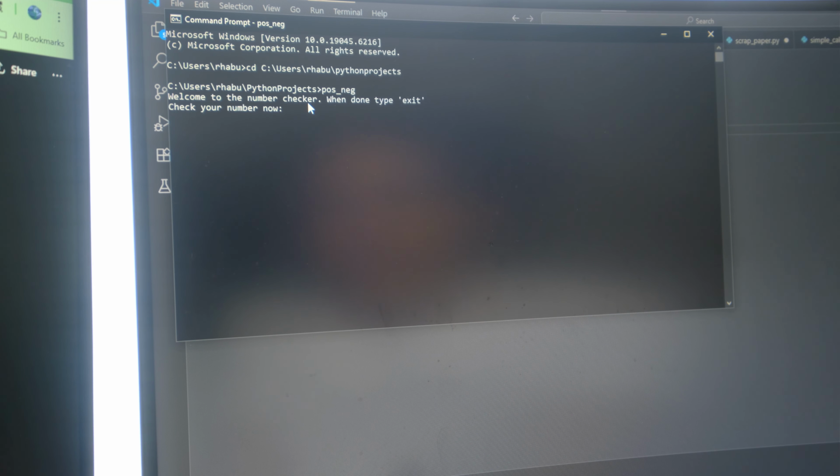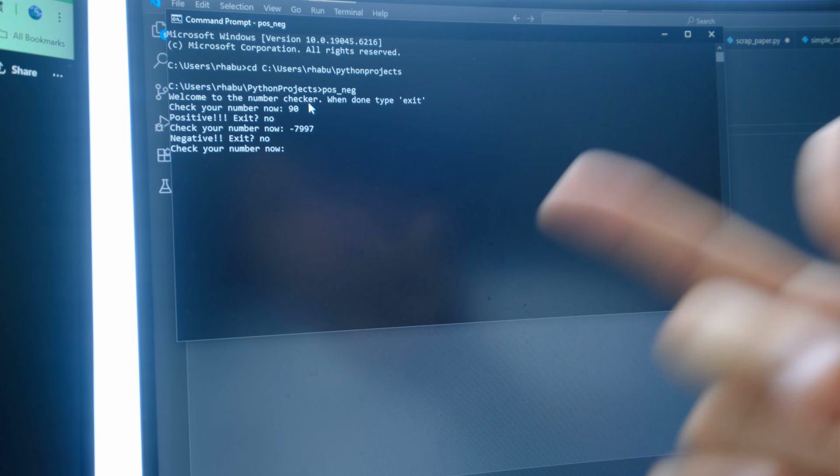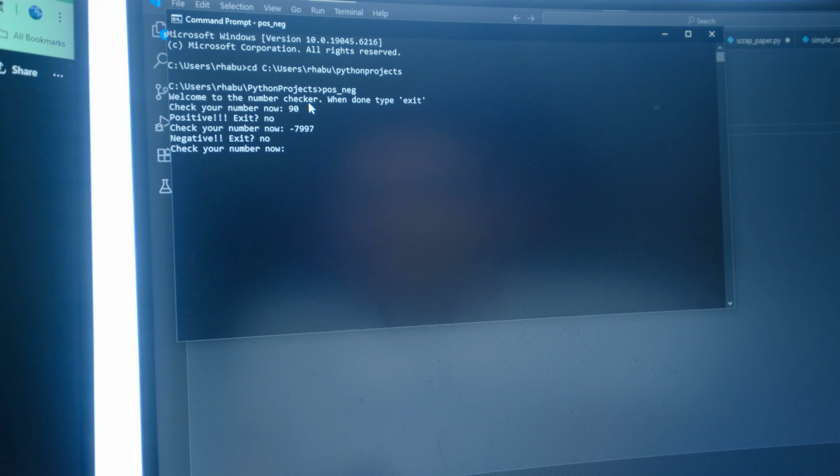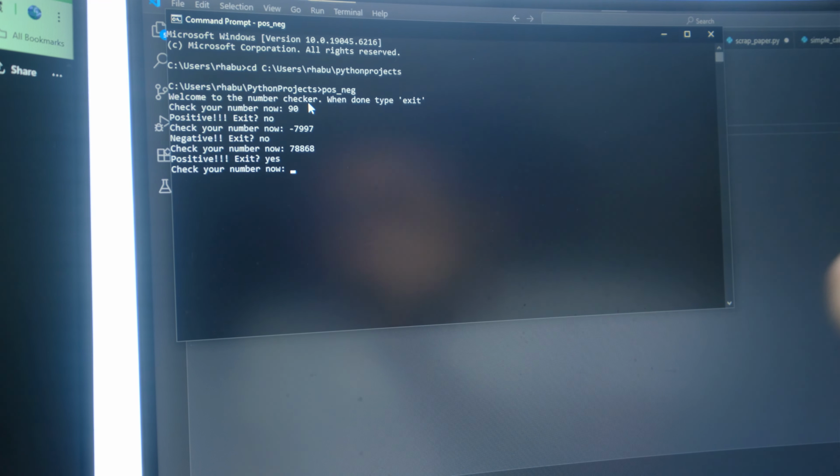And so, welcome to number checker. When done, type exit, check your number now. So I got like 90. Oh, positive. Exit? No. Alright, check your number. 7,000, negative 7,000. Negative. Exit? No. Realistically, you can type anything in there and it will answer that. It'll do anything, like I'll show y'all now. I can type in yes, and then it'll pop with that. So that's the only inconsistency, but we're not looking for that. We're just looking at this option. And so you go 0, then 0, and then you just go exit, and we're out.